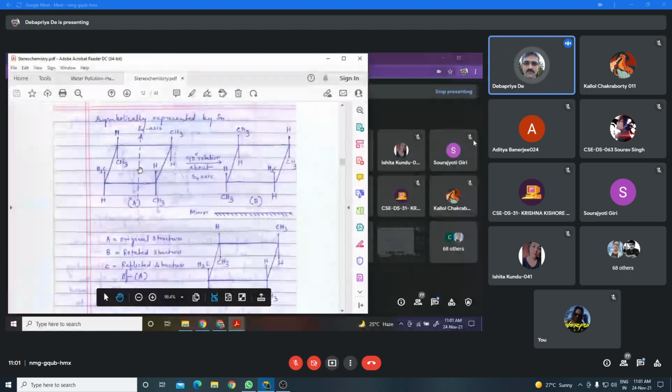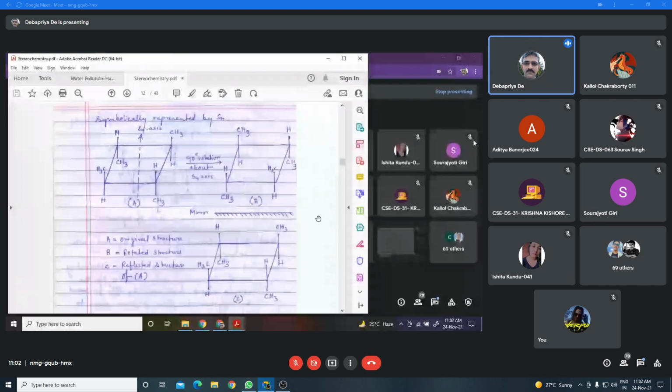First you rotate the compound by 360 degree by n, then reflect it with the mirror placed perpendicular to this axis, and if the image formed is identical with the original one, the molecule contains an alternating axis of symmetry.